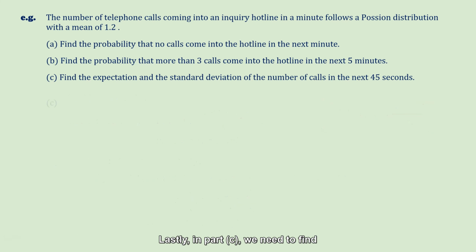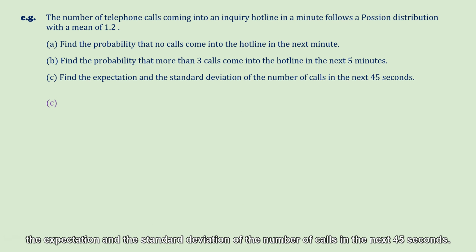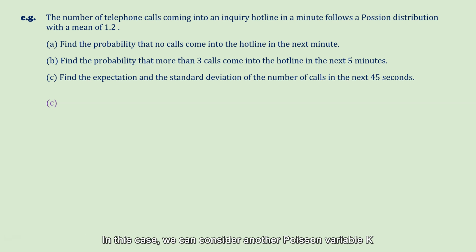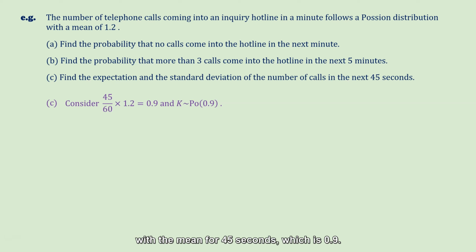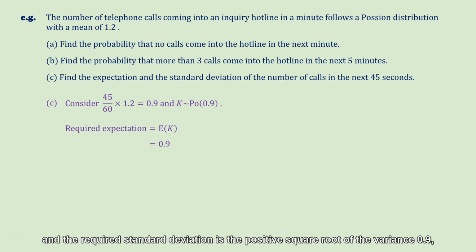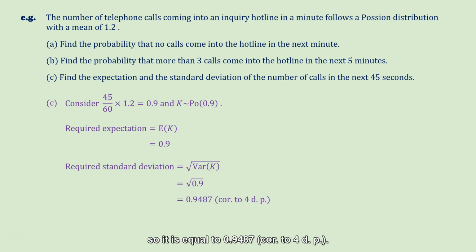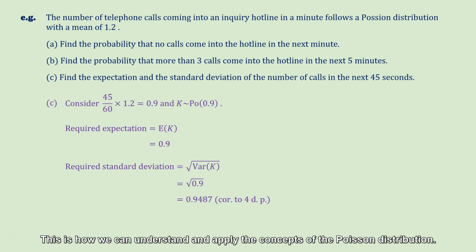Lastly, in part C, we need to find the expectation and the standard deviation of the number of calls in the next 45 seconds. In this case, we can consider another Poisson variable K with the mean for 45 seconds, which is 0.9. In this way, the required expectation is simply 0.9, and the required standard deviation is the positive square root of the variance 0.9, so it is equal to 0.9487, correct to 4 dp. This is how we can understand and apply the concepts of the Poisson distribution.